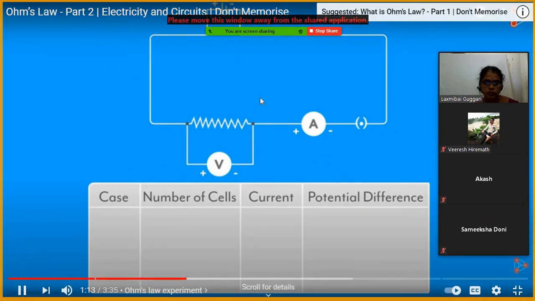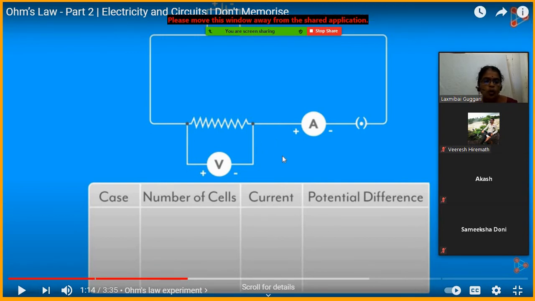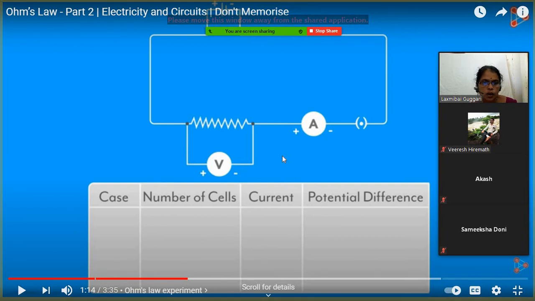Students, what we have seen just now is how Ohm conducted an experiment by using the cells. First he used one cell, then he went on increasing the cells. By increasing the cells, what will happen? The potential difference also increases. The same experiment is being conducted here, which you can observe.